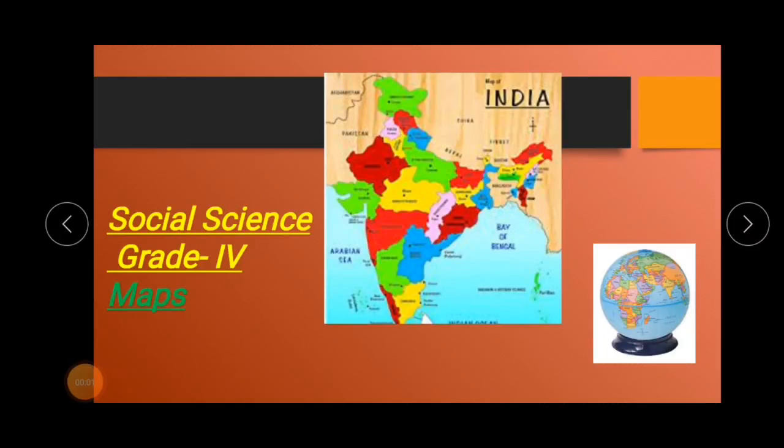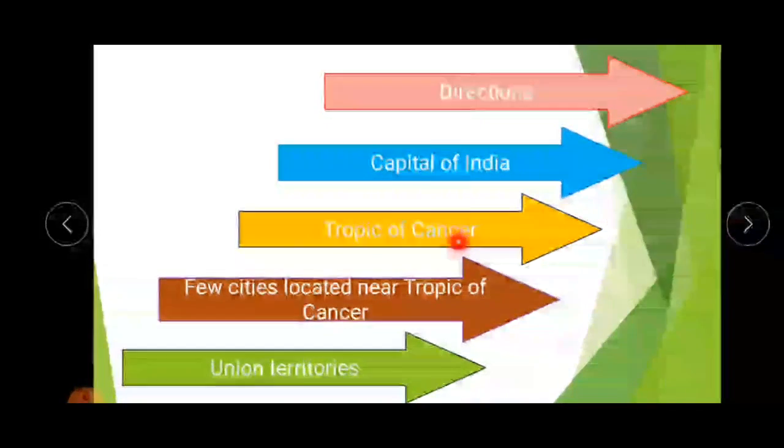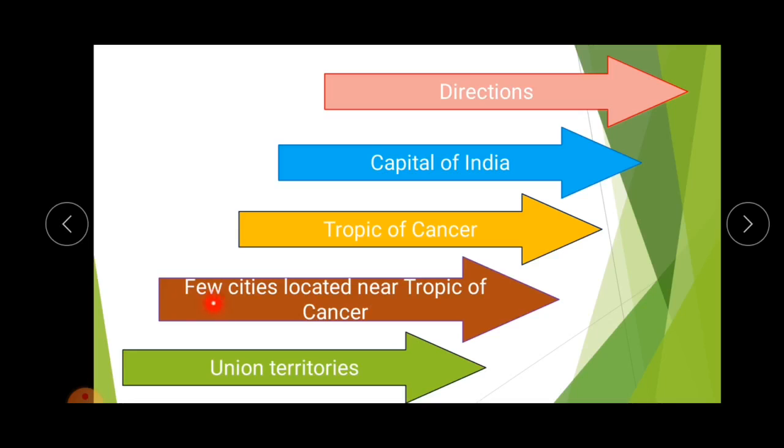Hello kids, in this video you are going to study page number 5 and 9 of your map book. The topics which are included in this video are directions, capital of India, Tropic of Cancer, few cities located near Tropic of Cancer and Union Territories.